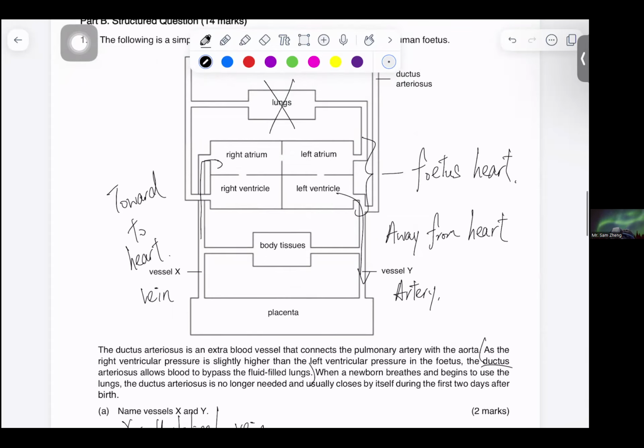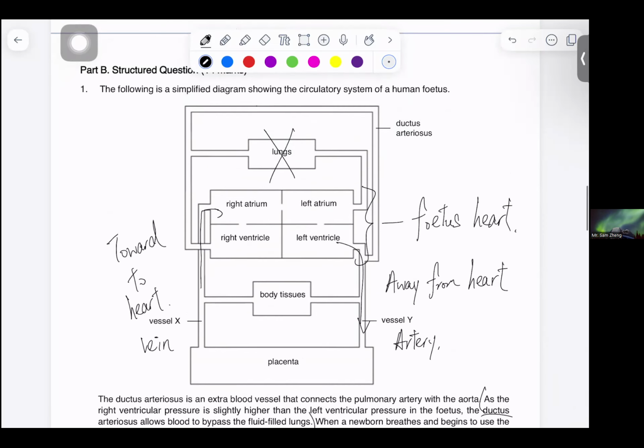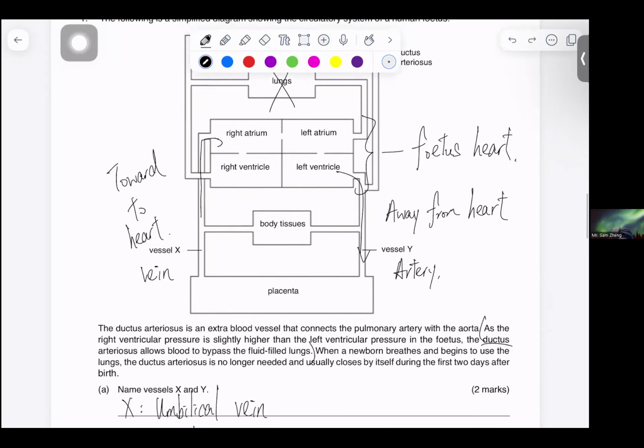So rather than going to the lungs, it will bypass and go towards the ductus arteriosus. If you look at here, which one would possibly have a high concentration of carbon dioxide?